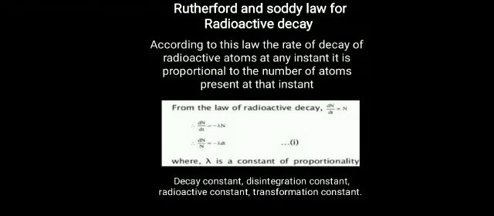Now just taking dt to the other side and bringing n to the left hand side, we can write dn by n is equal to minus lambda dt. Now this lambda, we said it is a constant. It has four different names. It is decay constant, disintegration constant, radioactive constant, and transformation constant. So it can be known by any of these names.